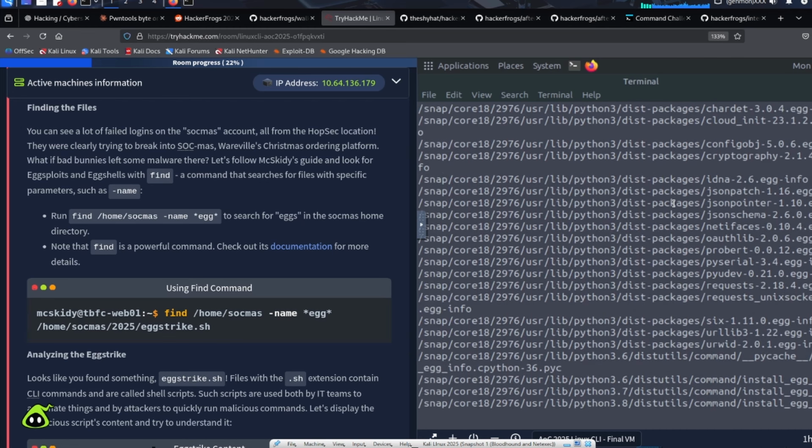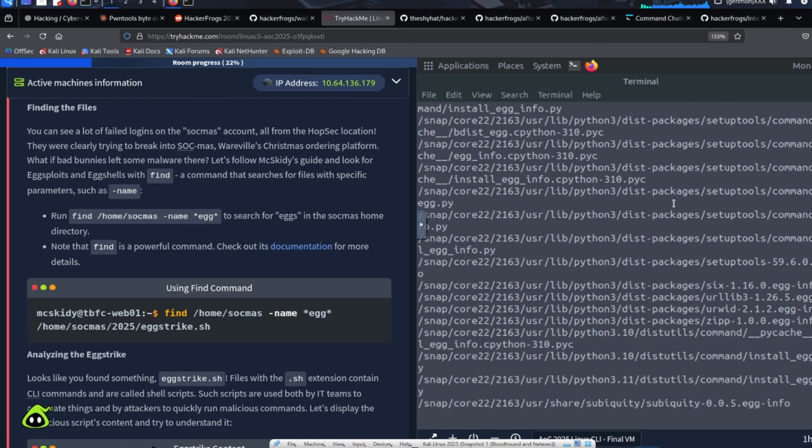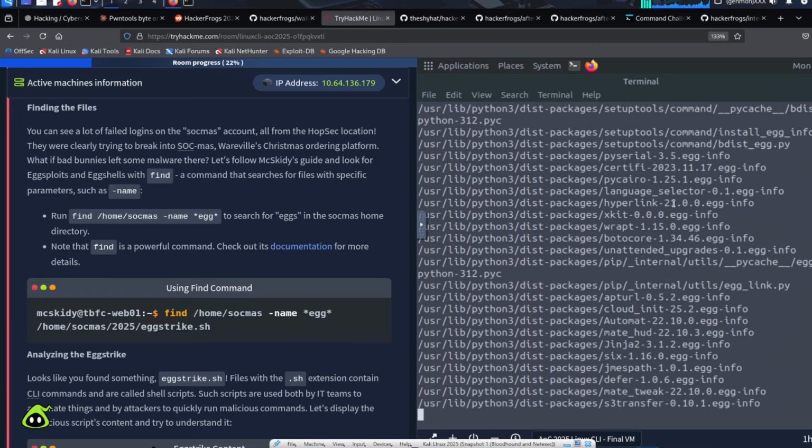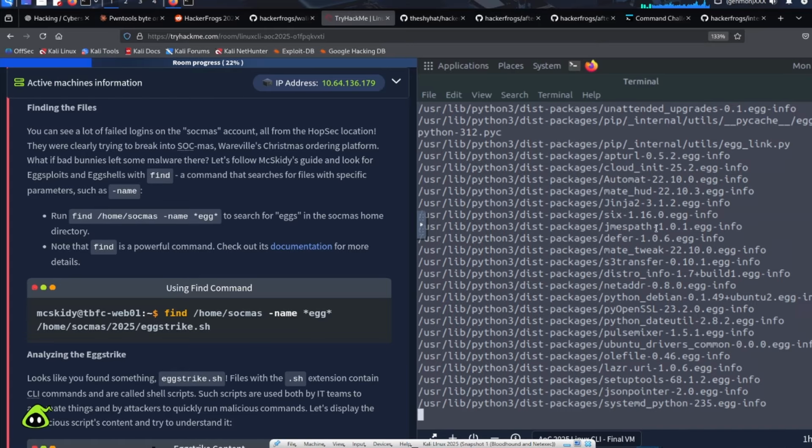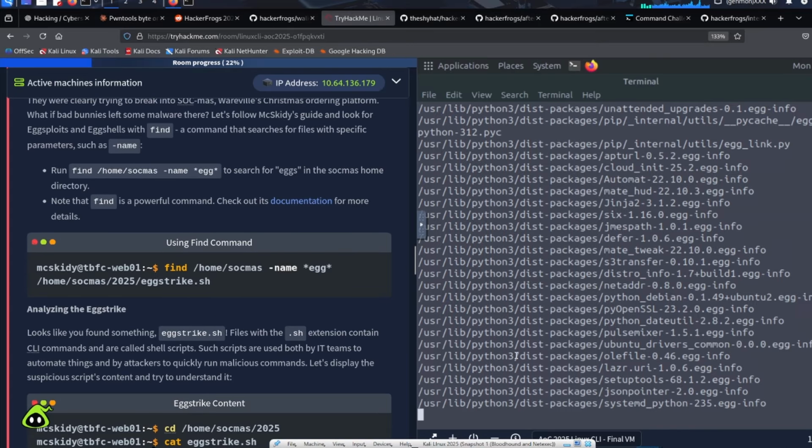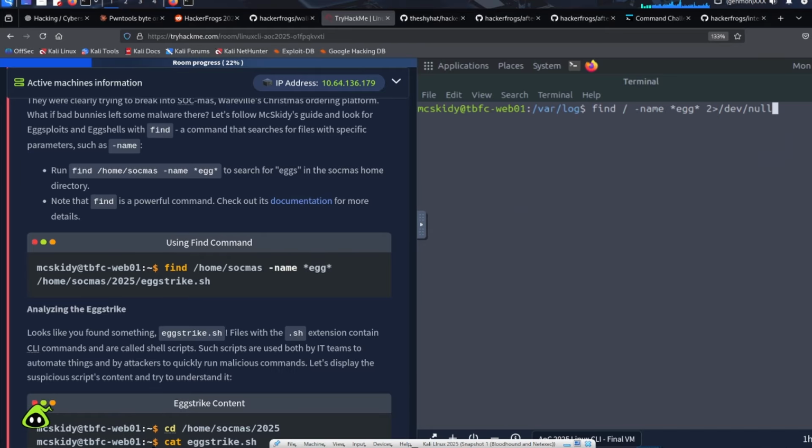Wow, there are a lot of egg files apparently. If we know that the file name is actually egg strike, we could probably look for that instead, and I think that's what we're going to do. So we're going to find not egg, but egg strike, because apparently that's the name of the file that we want to look for. When we look for specifically egg strike, we should get the file in just a bit.